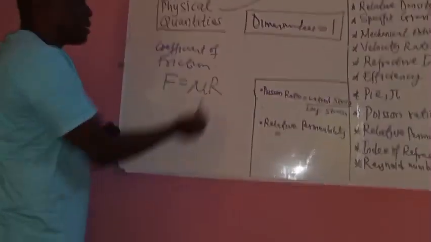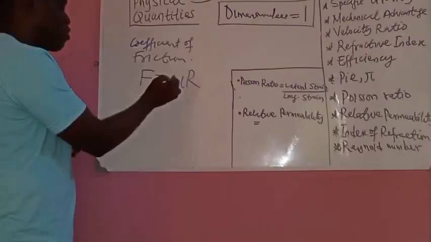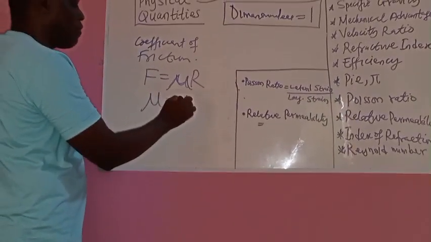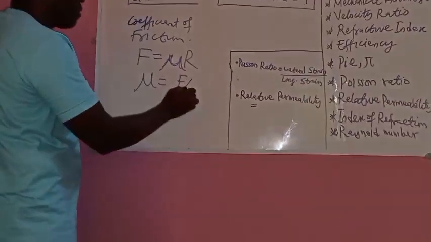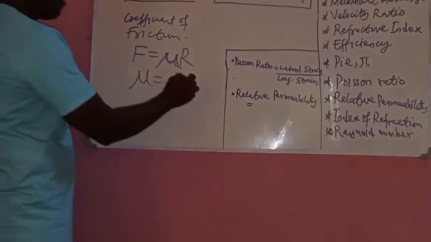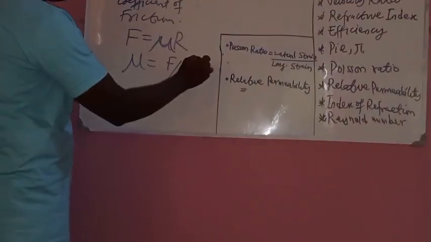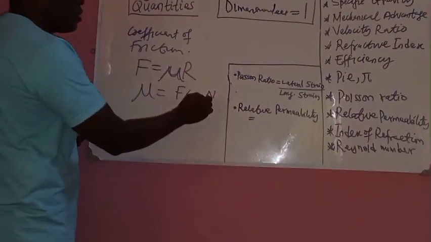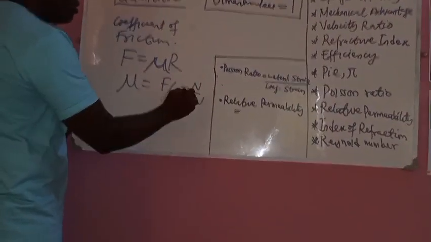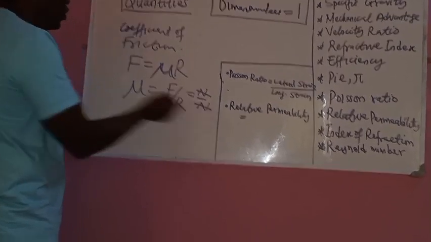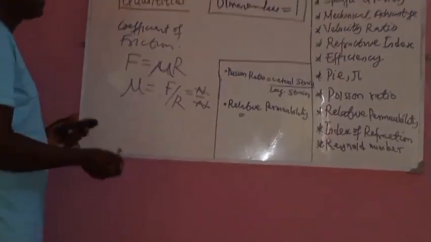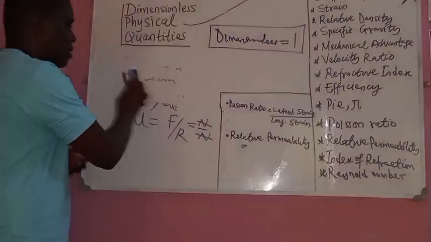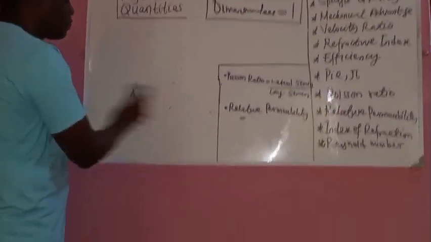Force is in Newton, reaction is also in Newton. So if you make the coefficient of friction the subject of the formula, what you have is F over R. Now, technically, force is in Newton. Reaction force is also in Newton. So Newton cancels Newton. So there is no unit. That means this is dimensionless. Is that clear? Okay.